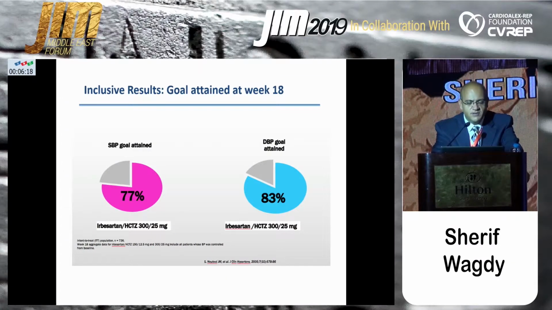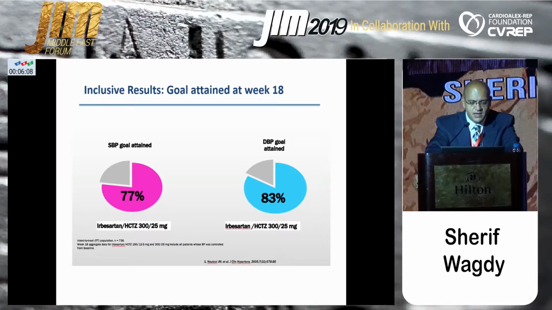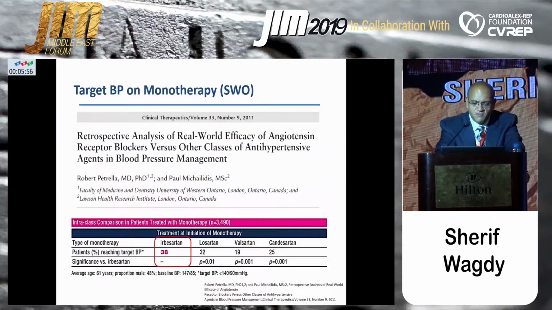Why did we choose irbesartan for this patient? When we look at the data from the INCLUSIVE study, we can see that among the patients who were treated with a combination of irbesartan plus hydrochlorothiazide, 77% achieved their systolic blood pressure goal and 83% achieved their diastolic blood pressure goal, which is a very significant number of patients.